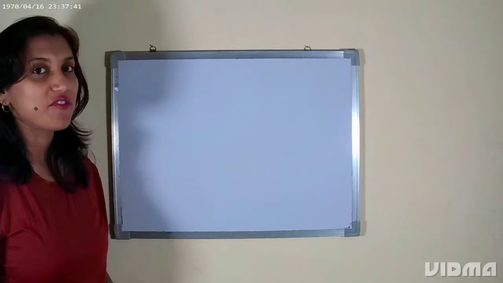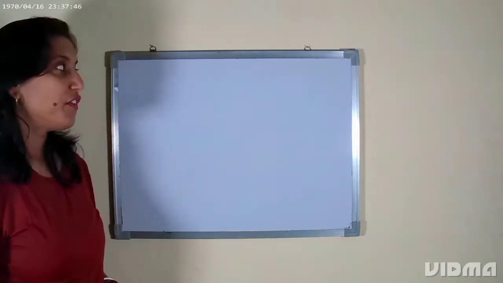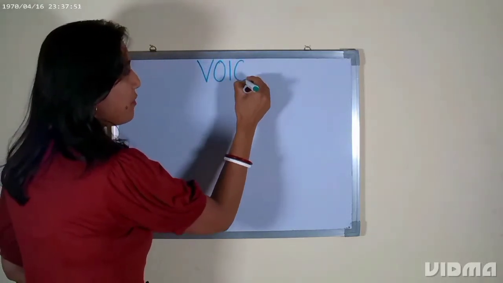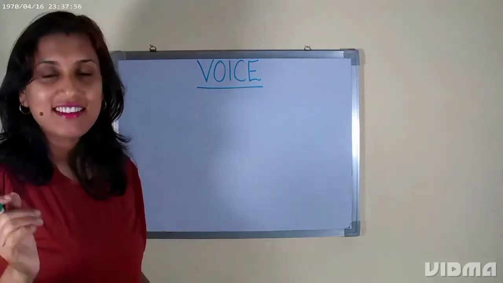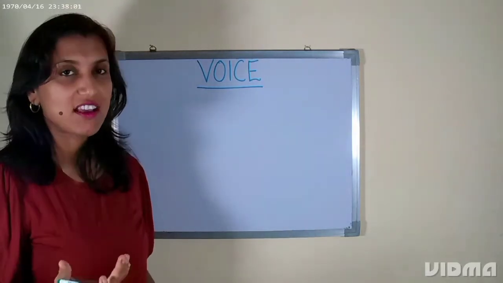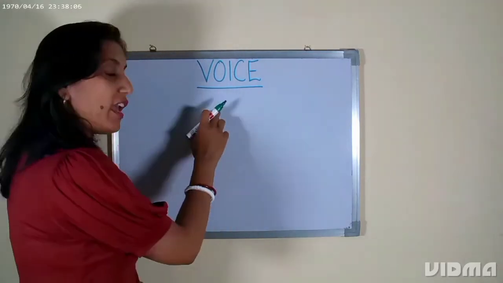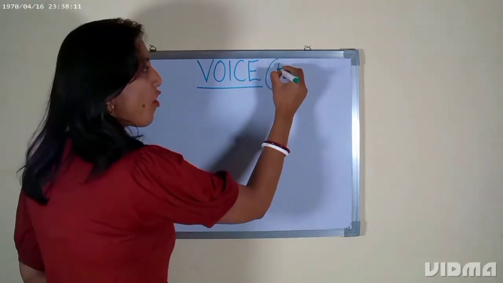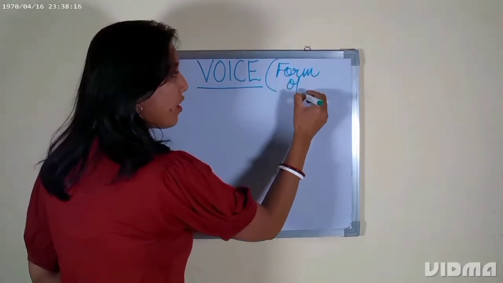Today, as we have already seen, we are going to talk about passive form of the verbs, right? So first, voice. What is voice when we talk about voice in terms of grammar? This is voice in terms of meaning, right? Somebody's voice or the sound that someone produces, right? But voice in grammar or English structure means form of verb. Okay, what it means? Form of verb.